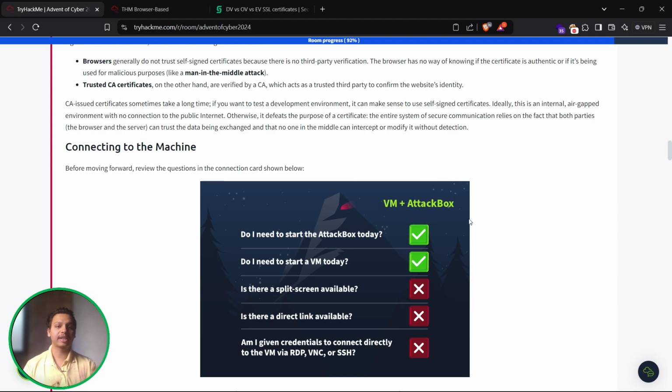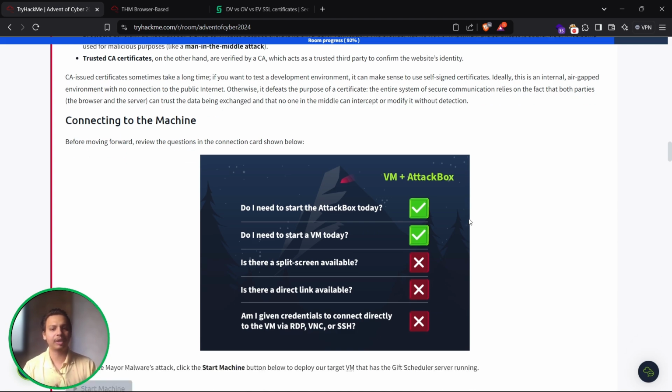The entire system of secure communication relies on the fact that both parties can trust the data being exchanged and that no one in the middle can intercept or modify it without detection.